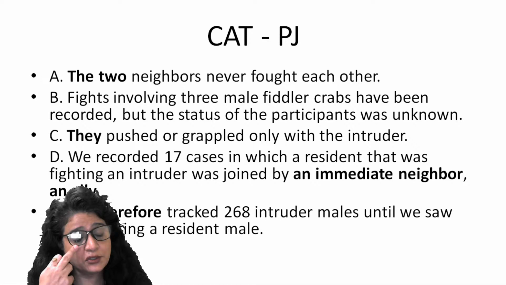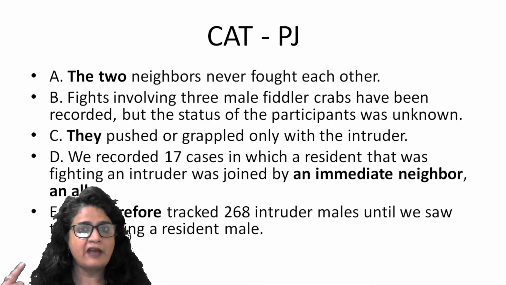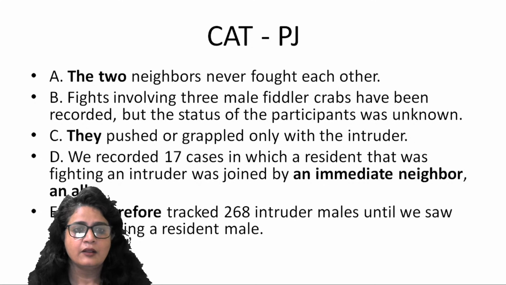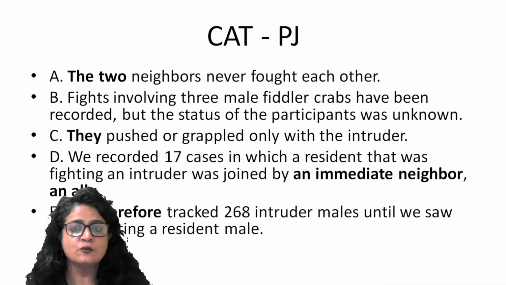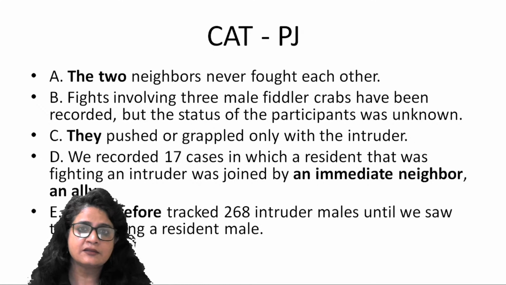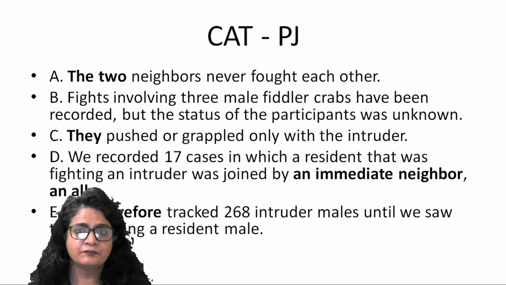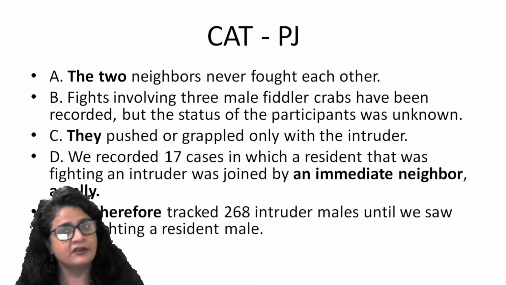Whenever you do parajumble questions, always use the piece of paper that you are given, right? Don't try to do the mental calculation of a parajumble question. So B and E will give you a clear link. So BE has to be there in this sequencing in your answer. Now, look at this: 268 intruder males. Intruder is introduced here. And after that only C should come. Right? Because "the intruder" is preceded by the. Not immediately, but it has to come after it.